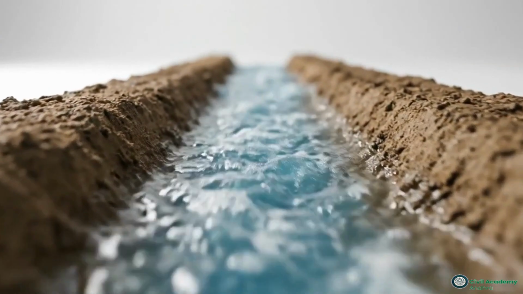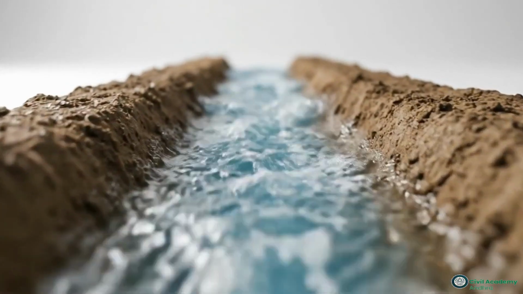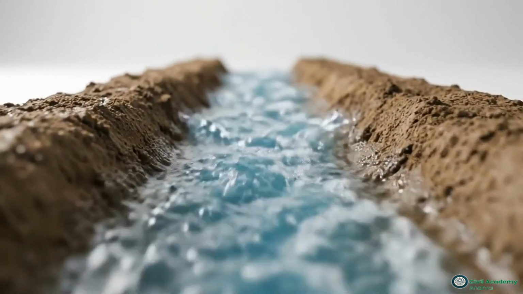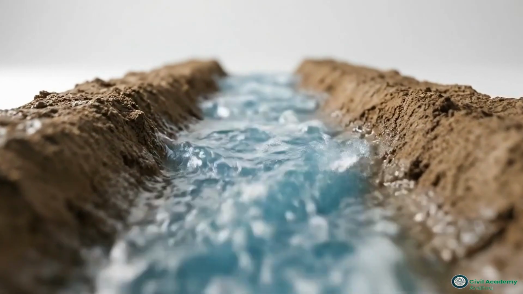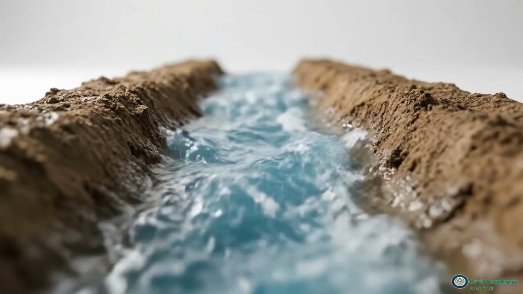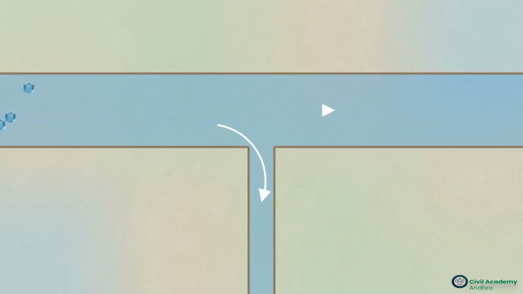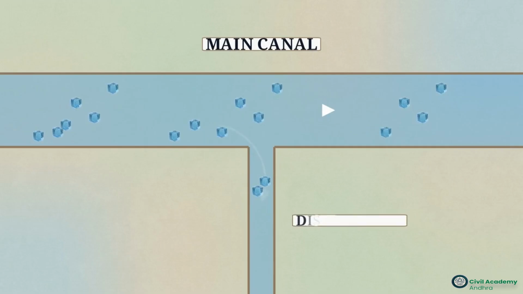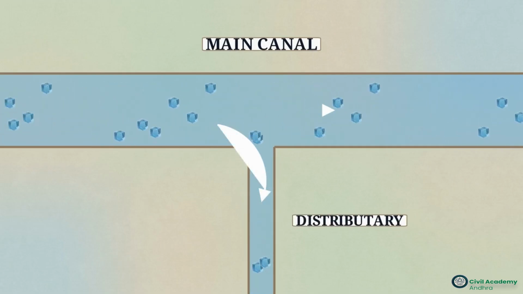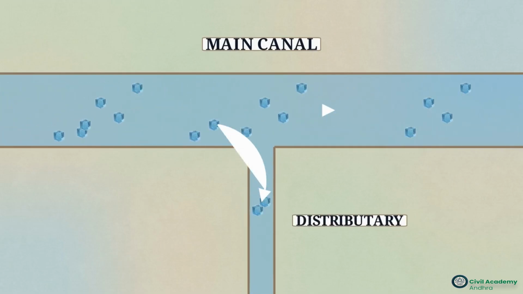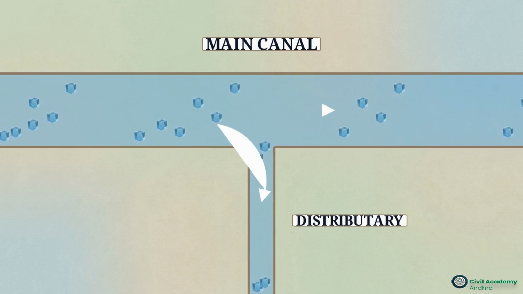Imagine a main canal, a continuous, gravity-fed open channel where thousands of cubic meters of water flow swiftly through a wide earthen trench. The central challenge in irrigation engineering is taking this massive, unmanaged flow and accurately splitting a portion of it off into a smaller secondary network, known as a distributary.